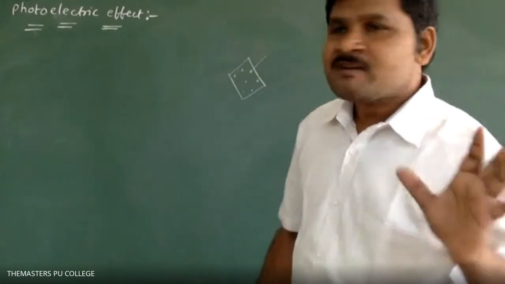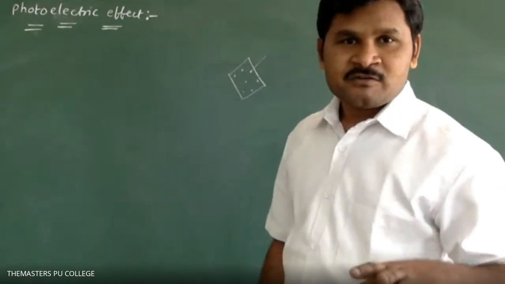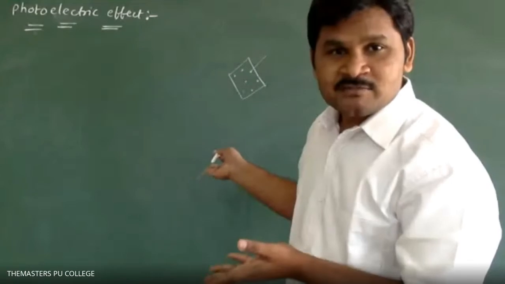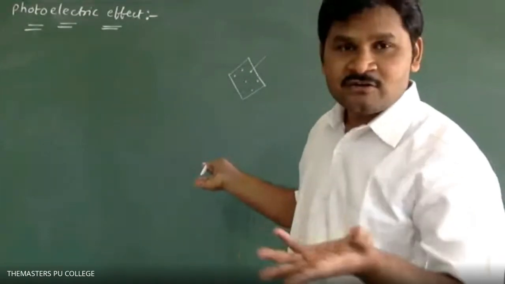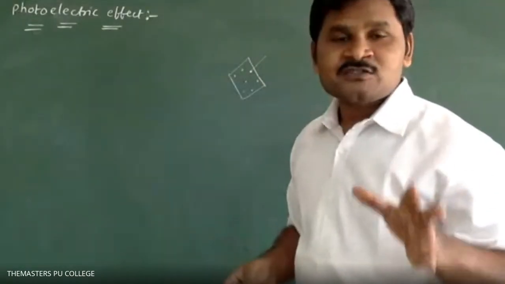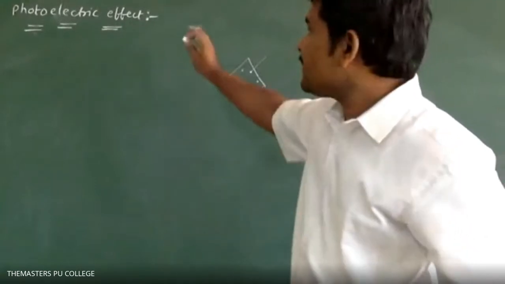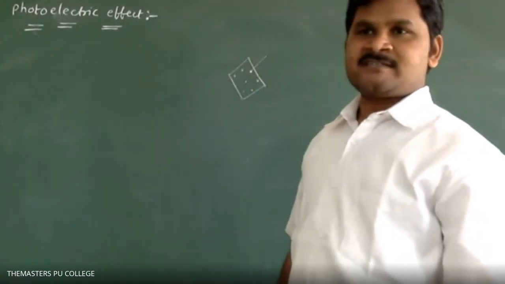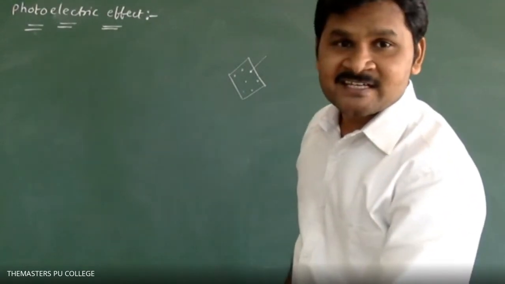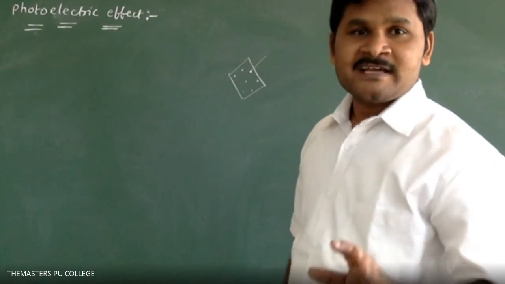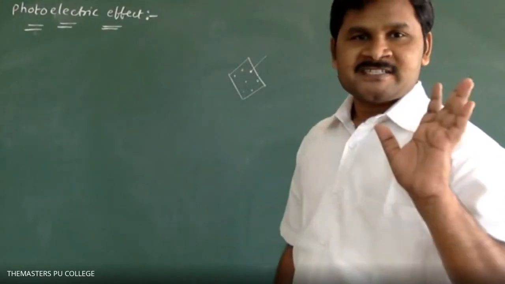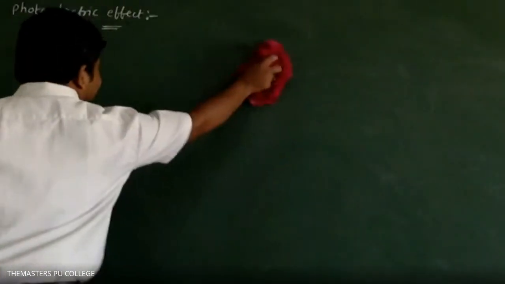How can you remove these electrons? Physically, is it possible to see electrons? No. So if you remove electrons from the metal surface by using a suitable frequency of light, that phenomenon is called the photoelectric effect. Clear? Please remember, the literal meaning is ejection of electrons from a metal surface. This is the diagram that indicates the photoelectric effect.